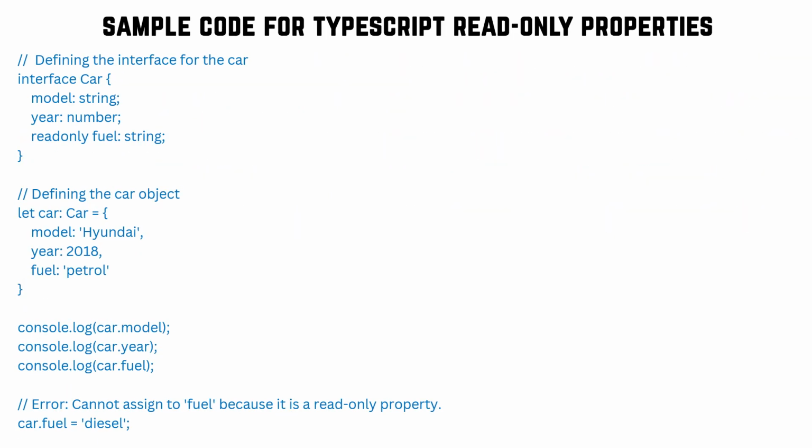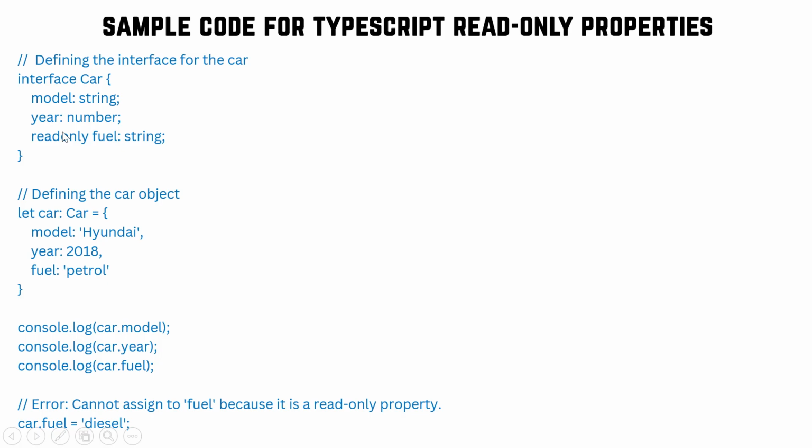Here is one more example. We are defining an interface like car, with model, year, and we are giving read only to fuel. So we can define the value once. After that, we can get it, but the fuel part we cannot redefine. It will throw the error. Why? Because we have made it read only.